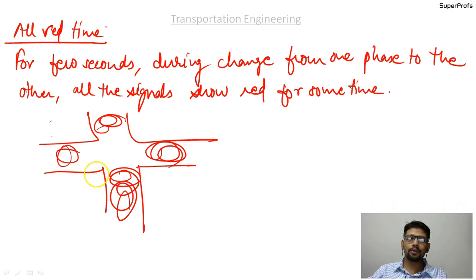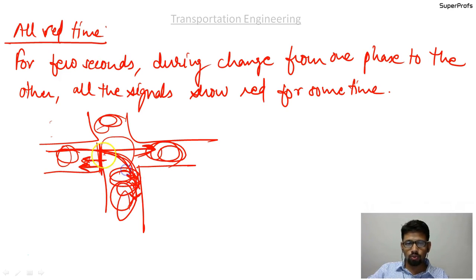So what happens, suppose there was traffic movement like this from here to here and here to here. Now what you are going to do is put a red signal for this traffic. And if you put red here, immediately they are not going to stop. There will be some traffic that will have seen the red at the last moment and will still be continuing to cross, to travel like this.